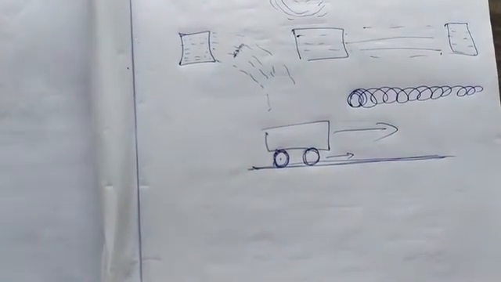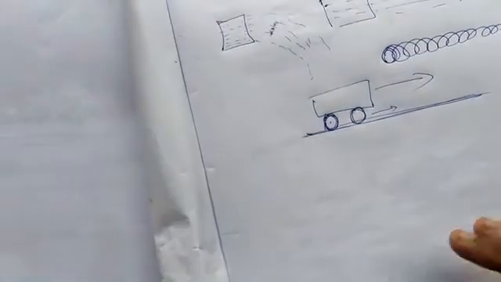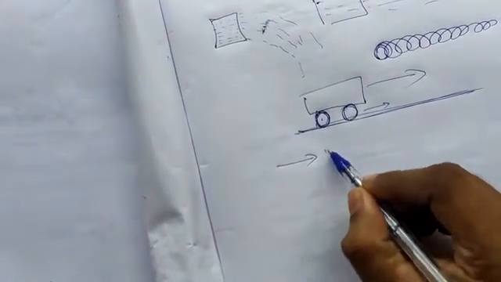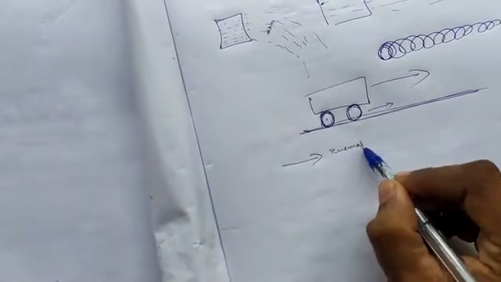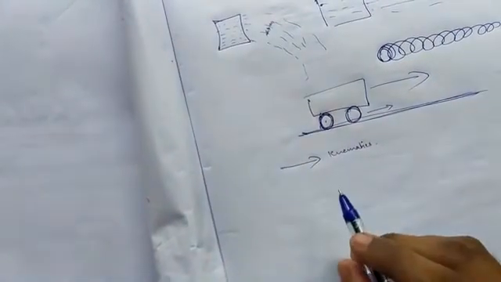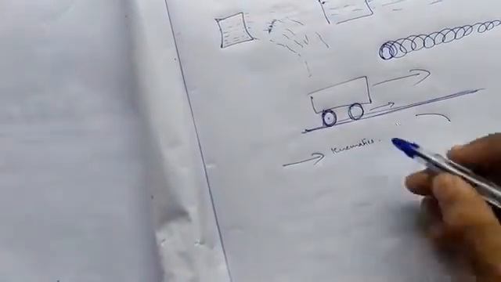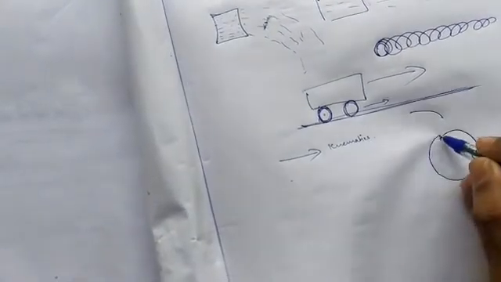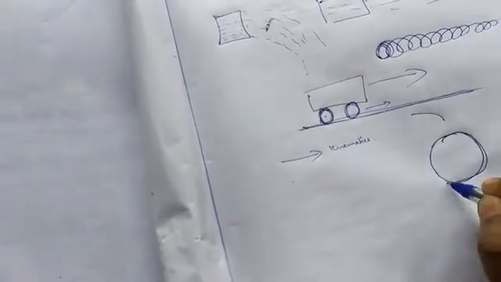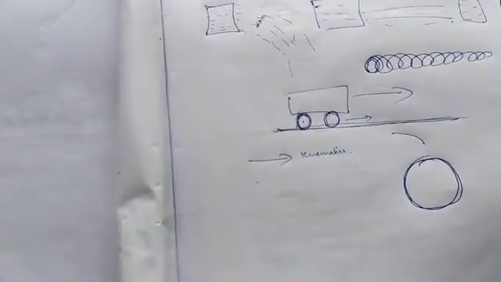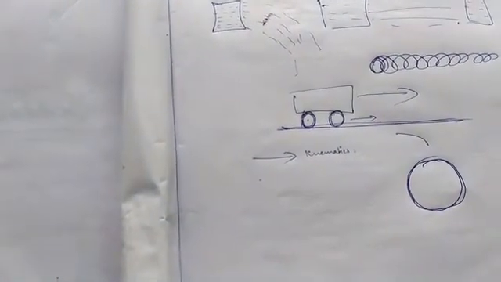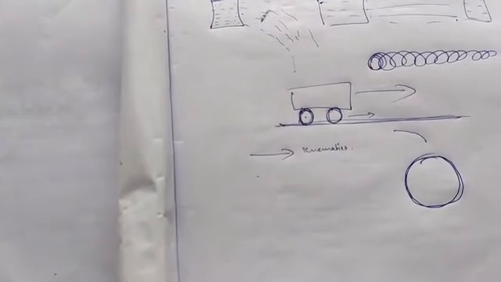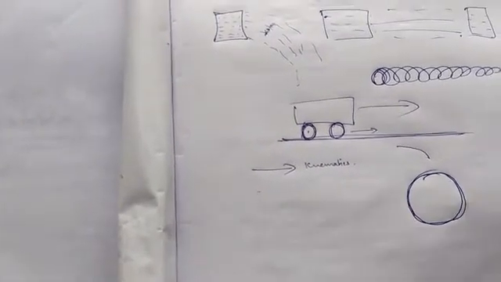As you already know, for translation motion, you know the equations of motion, the kinematics of that. For rotation motion also I have explained it, and I have shown you the problems regarding rotational motion in the last module itself.